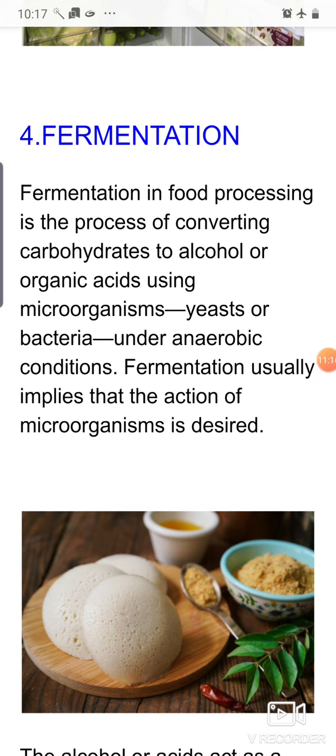bacteria, under anaerobic conditions. So in this process, the yeast respires and produces carbon dioxide, and because of the production of carbon dioxide, when we are making bread or cake, the dough rises. And the fermentation of fruit sugar, first it is converted into alcohol by anaerobic fermentation, and after that it is converted into acetic acid with the help of acetobacter.